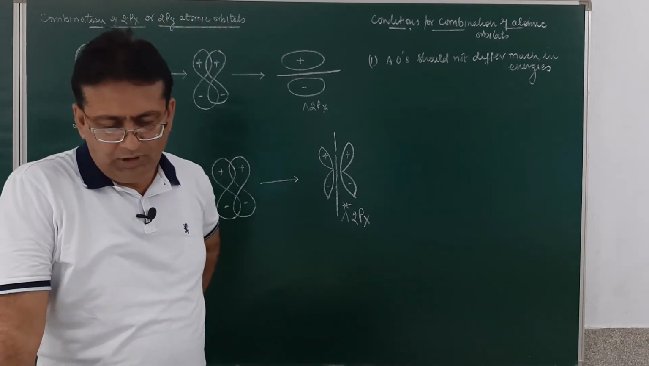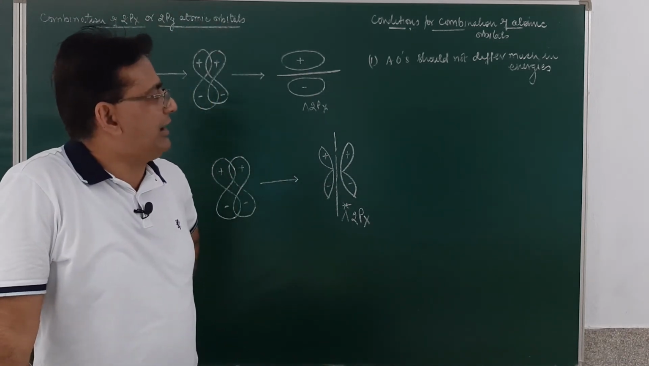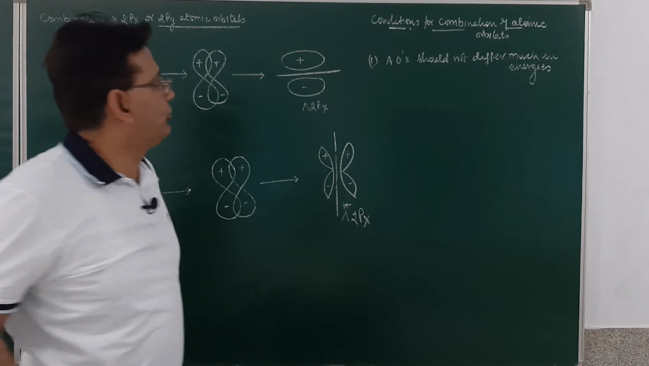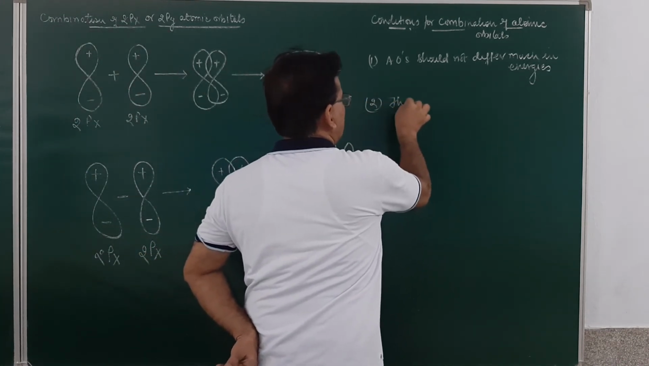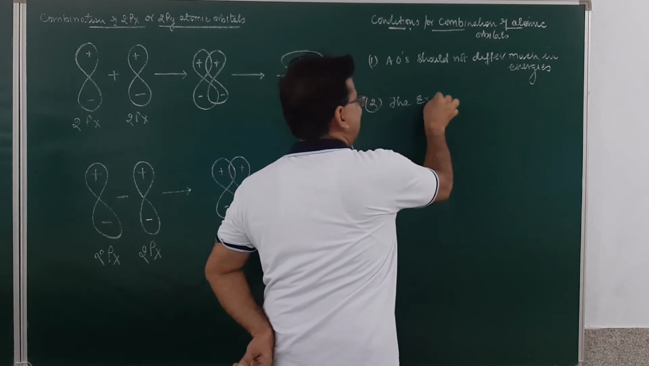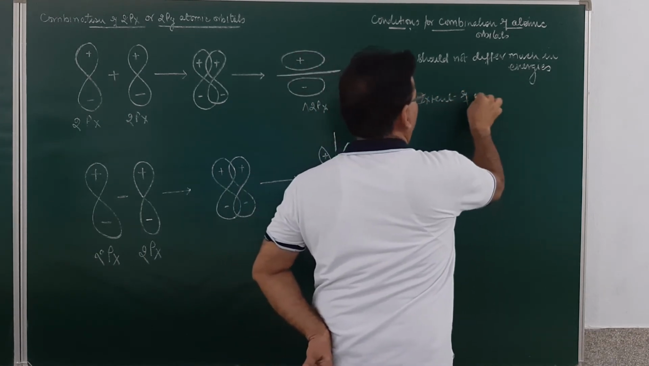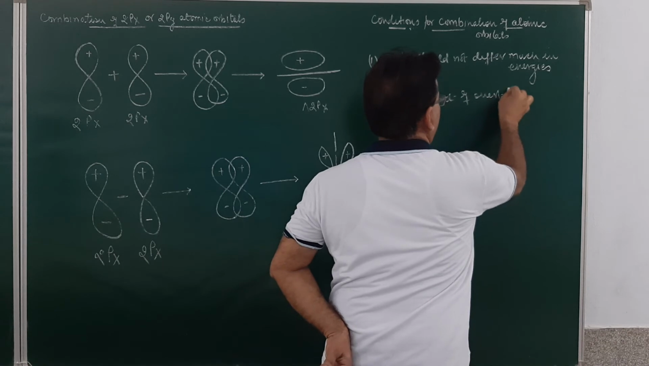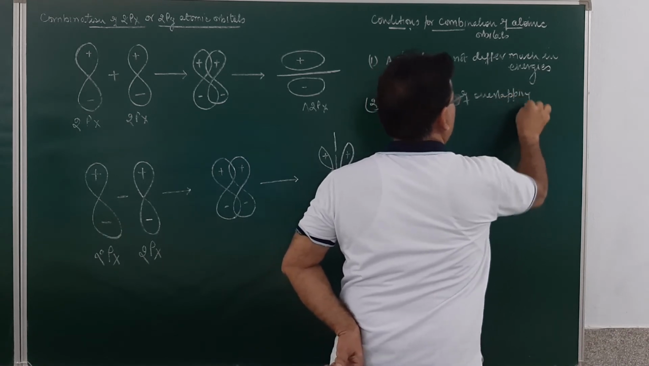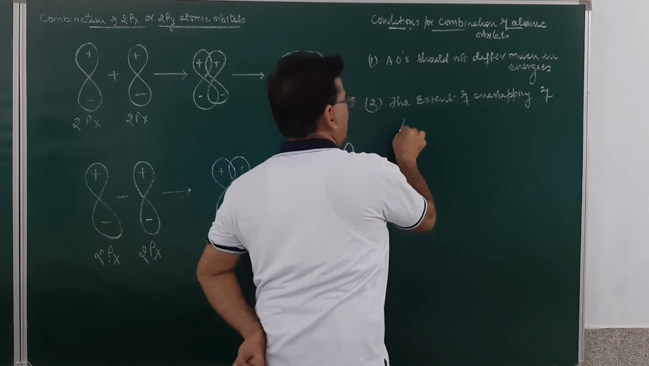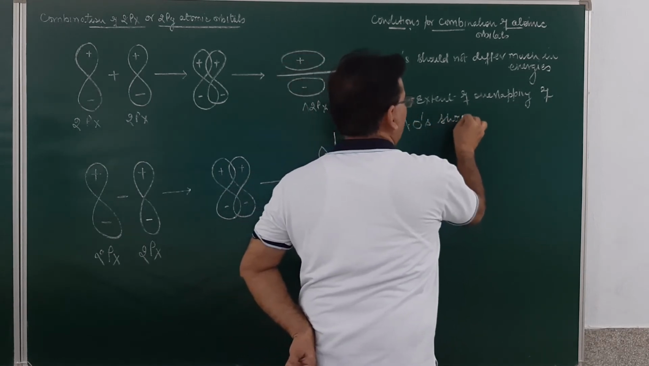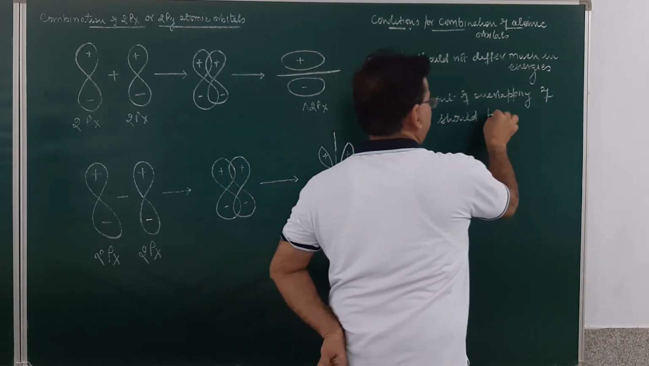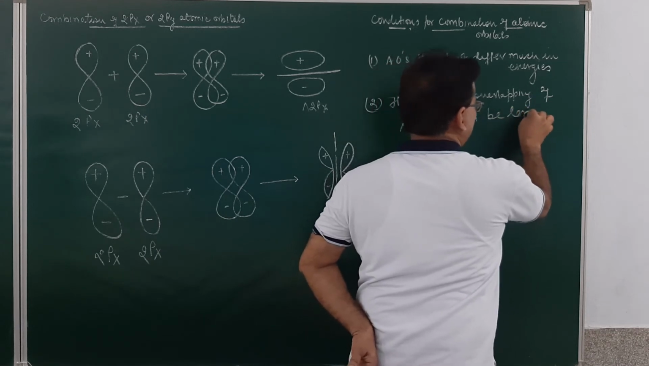Am I clear? Then the second condition is the extent of overlapping. The extent of overlapping of atomic orbitals should be large. Both the conditions are clear.